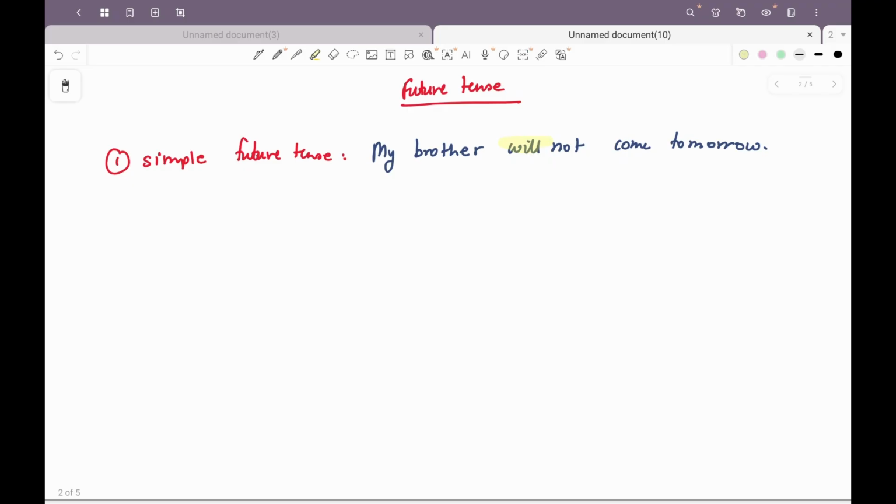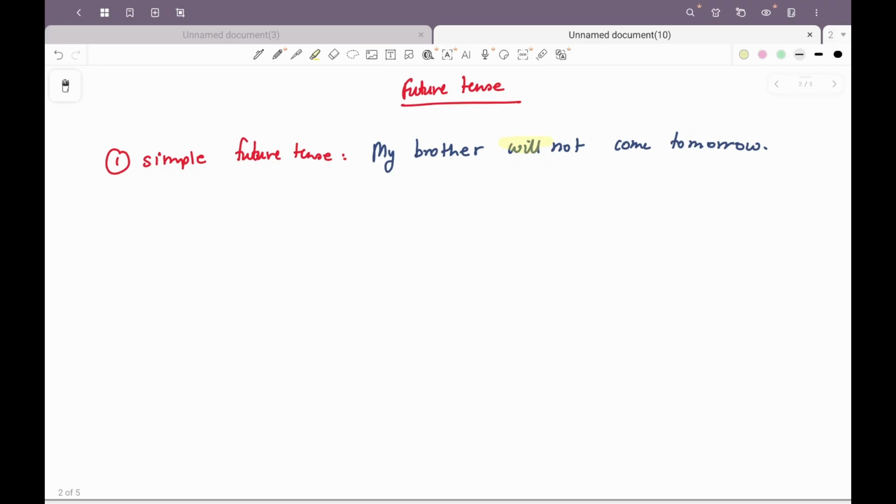So the note is that shall will be used with the first person pronoun. So I and we will use shall. So I shall, we shall. On the contrary, the second and third person pronouns he, she, it, they, you should be using will, right?